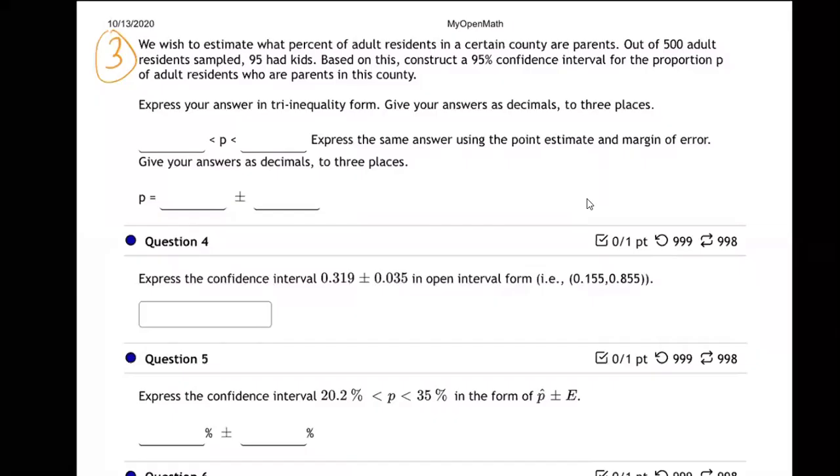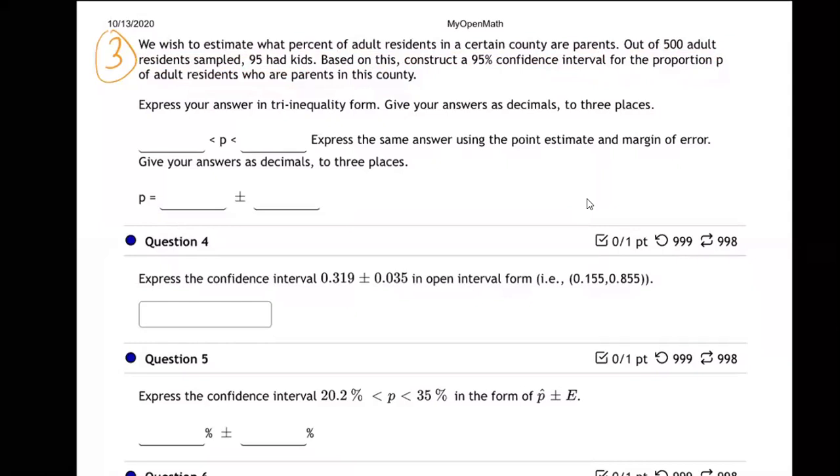We wish to estimate, number 3 now, what percent of adult residents in a certain county are parents. Like what percentage of our county is parents, has kids. Out of 500 adult residents sampled, 95 had kids. Based on this, construct a 95% confidence interval for the proportion of adult residents who are parents in this county.